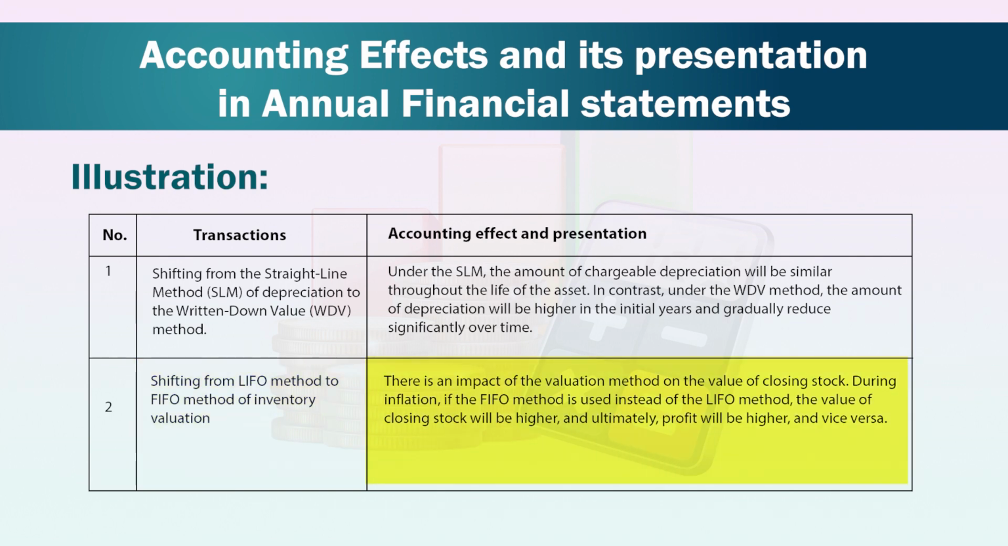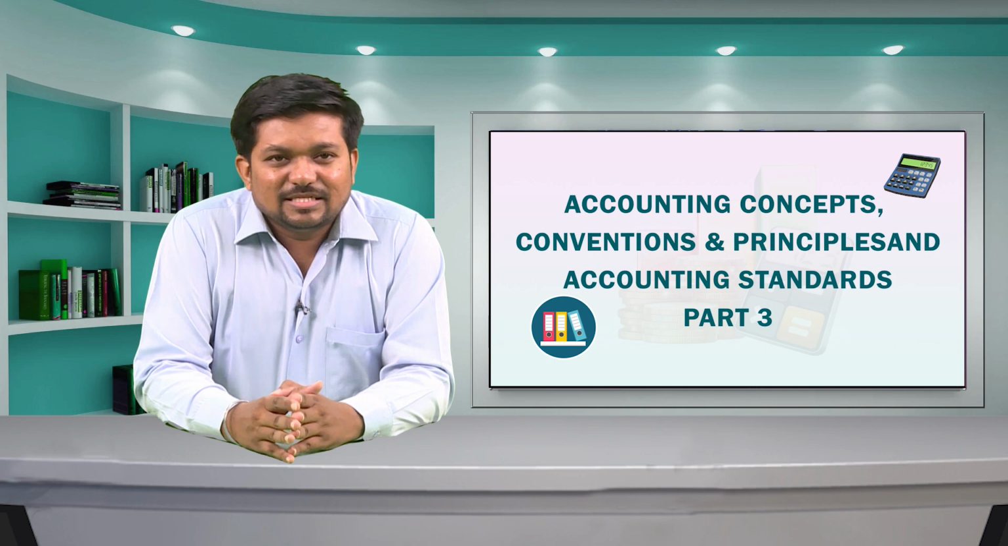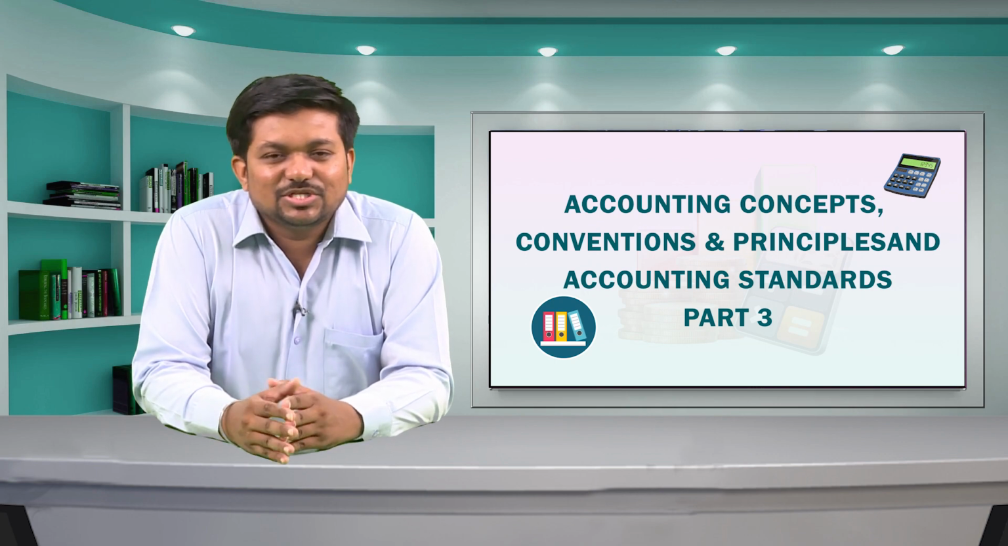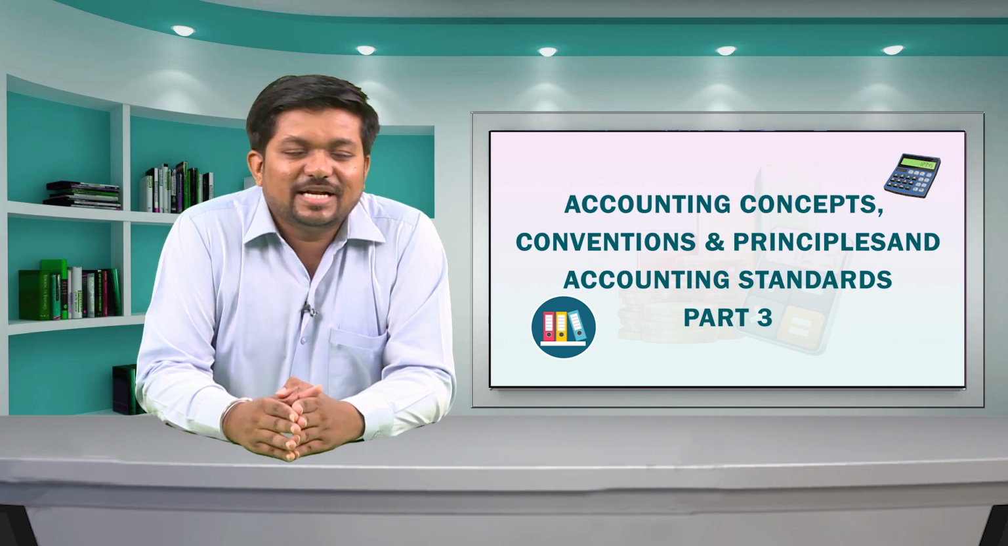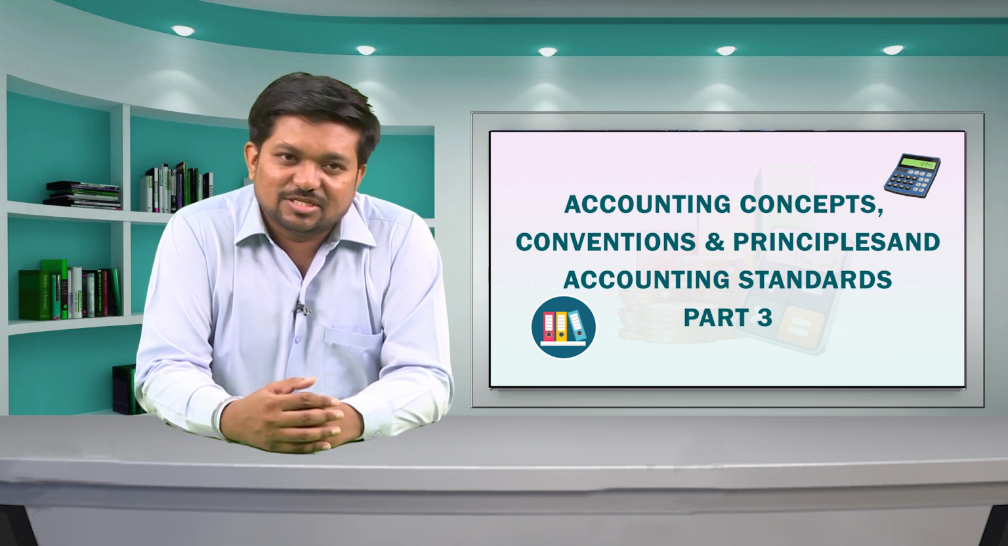There is an impact of the valuation method on the value of closing stock. During inflation, if the FIFO method is used instead of the LIFO method, the value of closing stock will be higher and ultimately profit will be higher and vice versa. Due to inconsistency in accounting, the financial results of each year will be different, and unfortunately, they will not be comparable for making any managerial decisions.